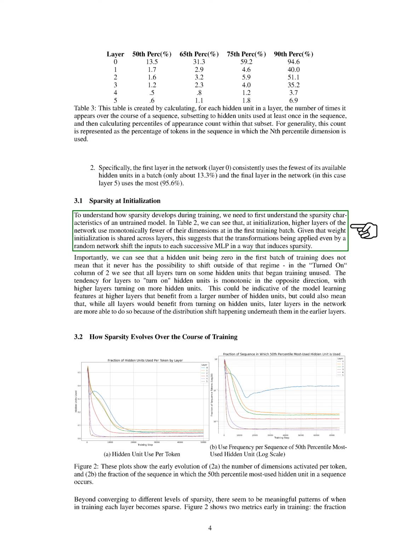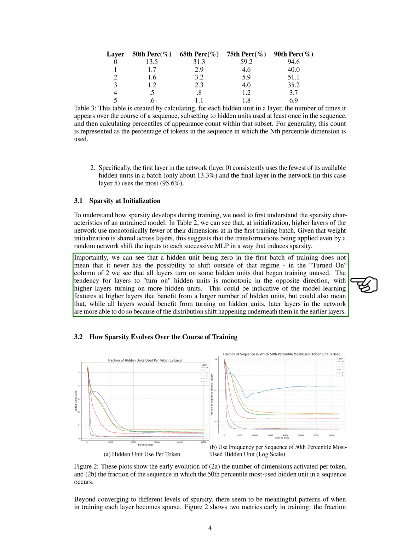To understand how sparsity evolves during training, we first examined the sparsity characteristics of an untrained model. We observed that higher layers of the network initially use fewer dimensions in the first training batch, indicating a trend towards sparsity induced by the transformations applied by each MLP. Despite some hidden units starting as unused, all layers eventually activate some of these initially dormant units, with higher layers activating more. This suggests that higher layers may benefit from a larger number of hidden units or adapt better to distribution shifts from lower layers.